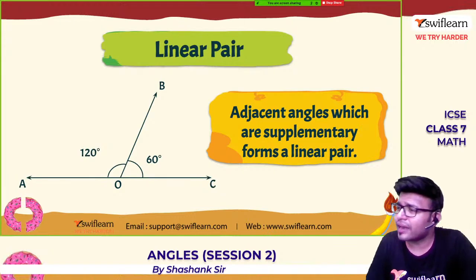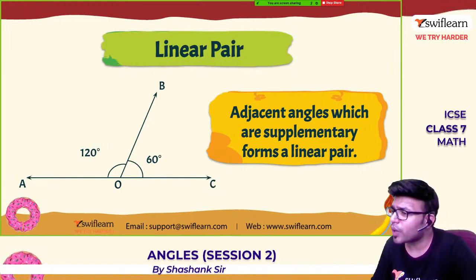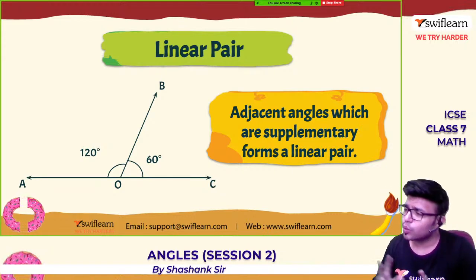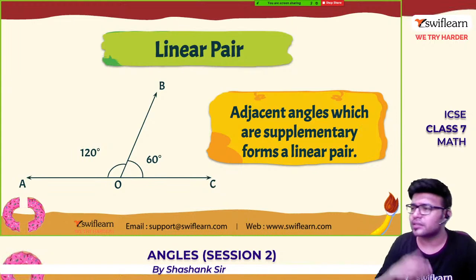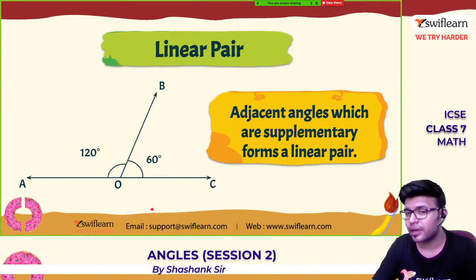Two adjacent angles are said to form a linear pair when they add up to 180 degrees. Adjacent angles which are supplementary form linear pairs. Two adjacent angles, when added, give supplementary angles. So those are known as linear pair.